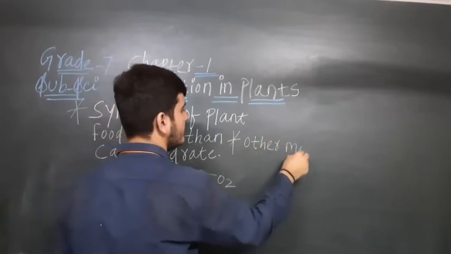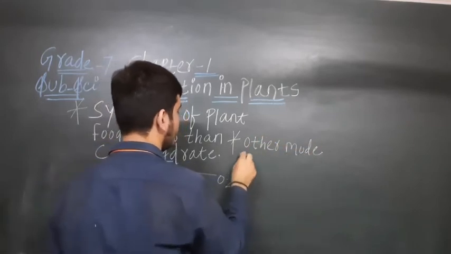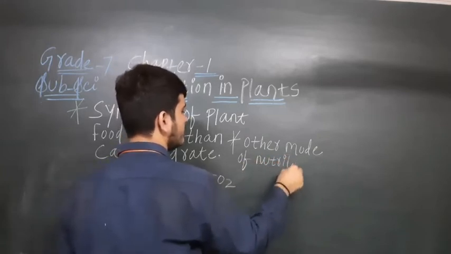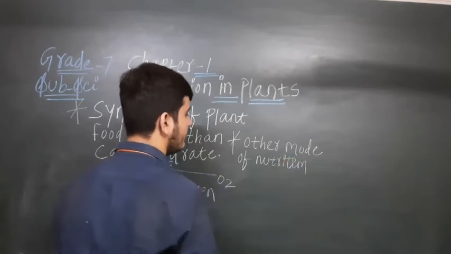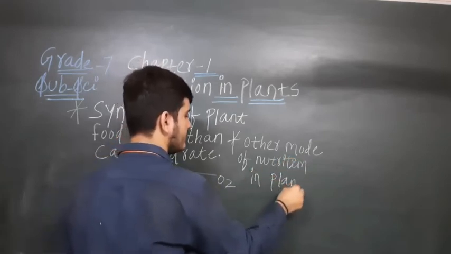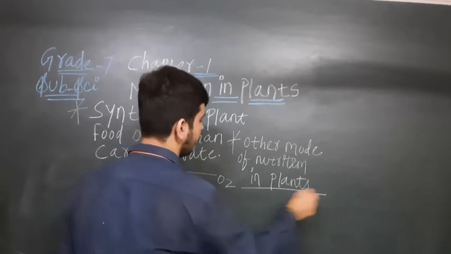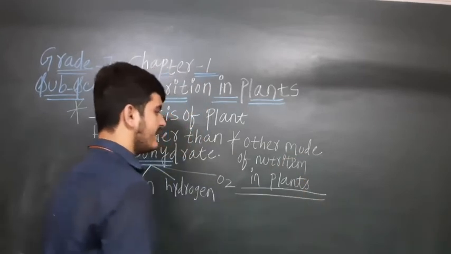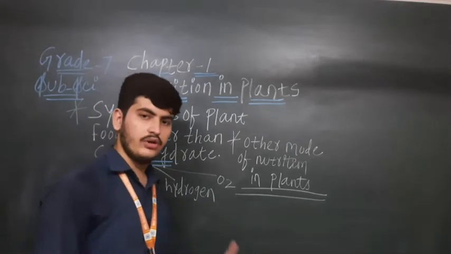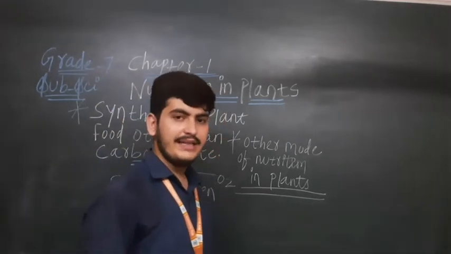Other mode of nutrition in plants. Now you can say, sir, which topic it is? Okay, plants are autotrophic, they are included in the mode of nutrition that is autotrophic. This means they are preparing their own food.